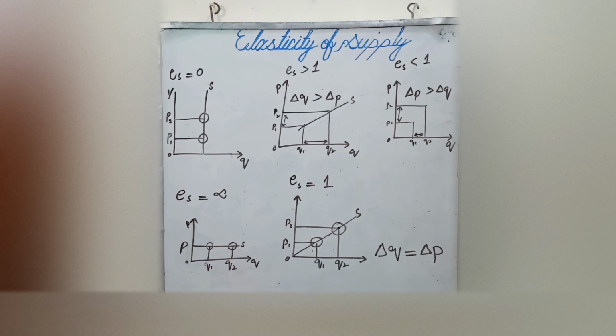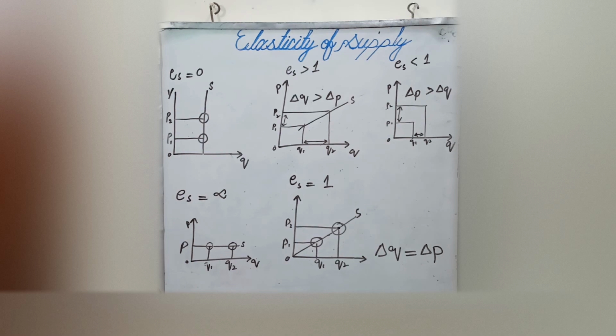In the case of elasticity of supply equal to 0, the supply curve will be a vertical straight line parallel to the y-axis, as shown in the first diagram. The price is P1 and P2, but the quantity supplied is fixed. So this vertical line shows that the elasticity of supply is equal to 0. To clear the concept, you can check the previous video.